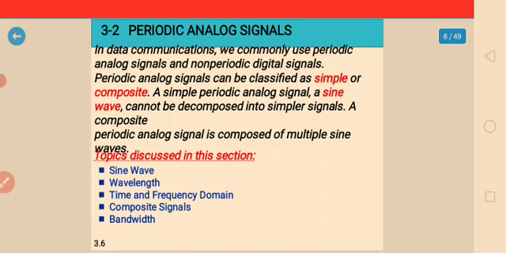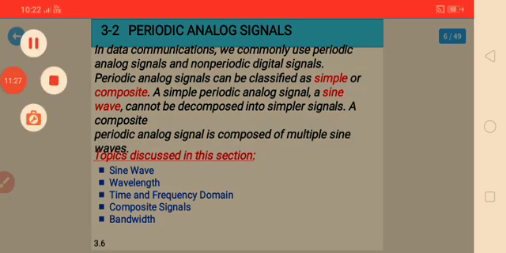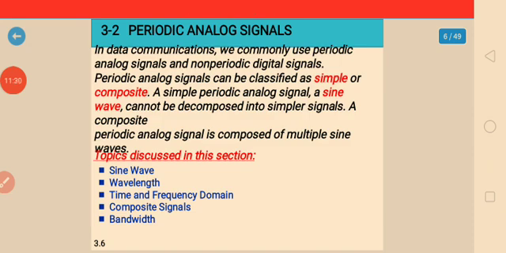First of all, we are going to see periodic signals. A periodic analog signal can be classified as simple or composite. A simple periodic analog signal, a sine wave, cannot be decomposed into simpler signals. A composite periodic analog signal is composed of multiple sine waves.